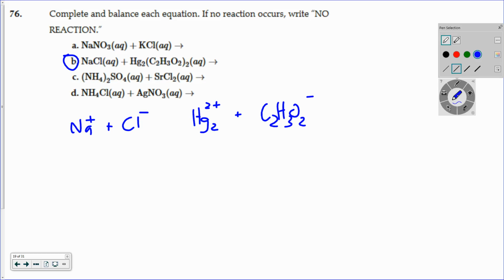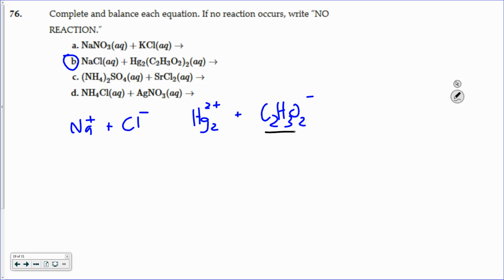How do you know it's... Well, this is one of the ones that's on the previous table. Mercury doesn't form a monomer. So mercury always forms a dimer. We've talked about that in class a couple of times. It's the unique one in the periodic table. It's one of the few elements that does that. But that's the properties of mercury.